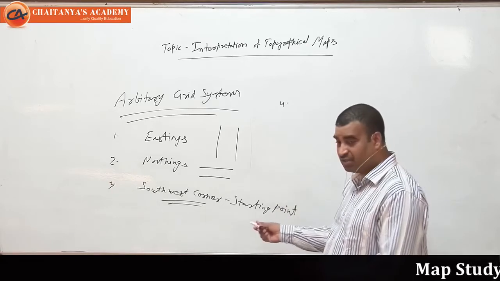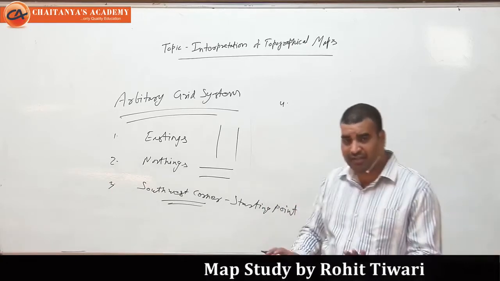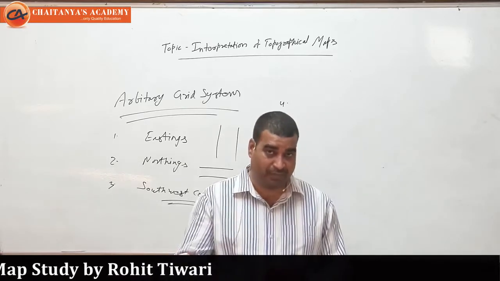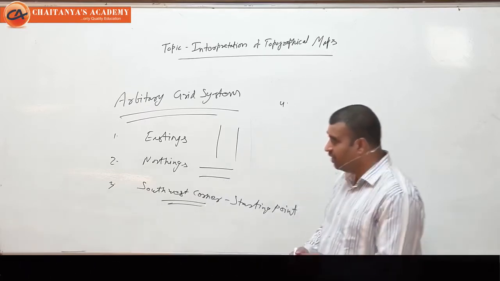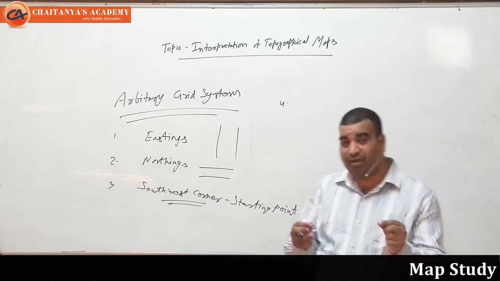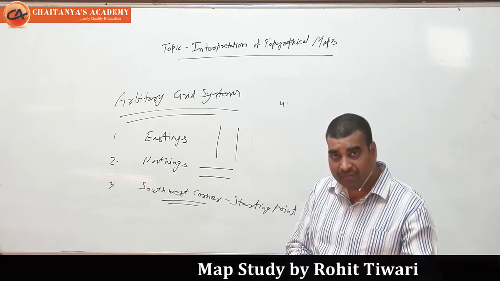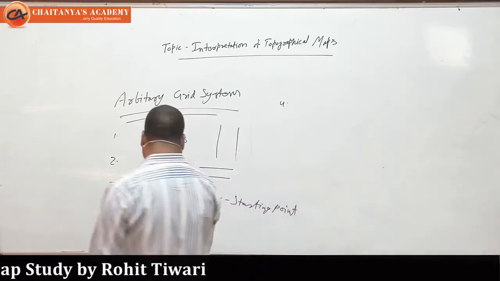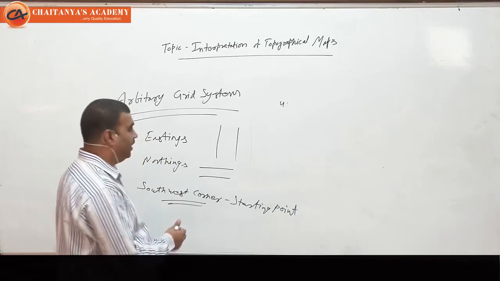It's a grid position system, and under the grid position, in your course, class 9th and 10th, we have only 4-figure and 6-figure, but it goes further. There is more division in the grid system. So grid system means it is giving the exact location to find a particular thing, a person. So eastings, northings, the southwest corner always being the starting point, and it helps to locate places, anything.